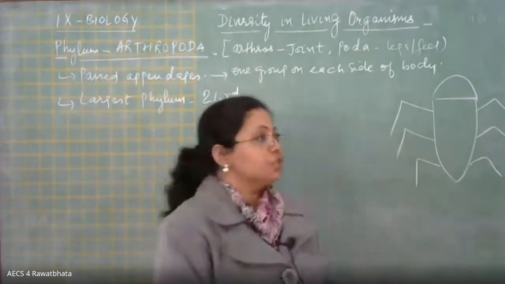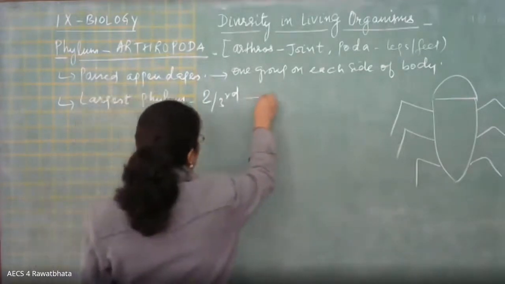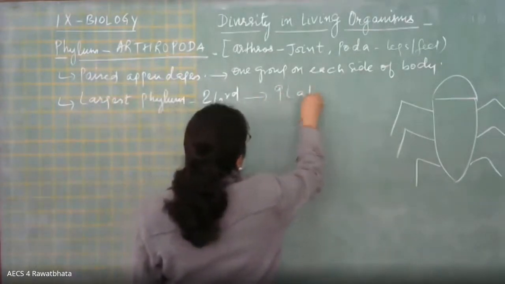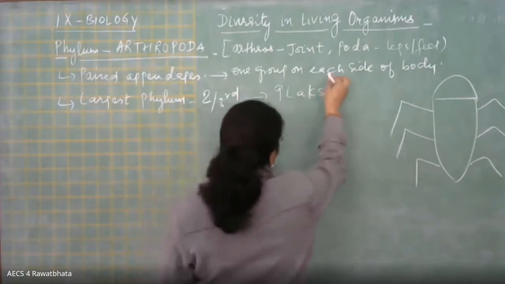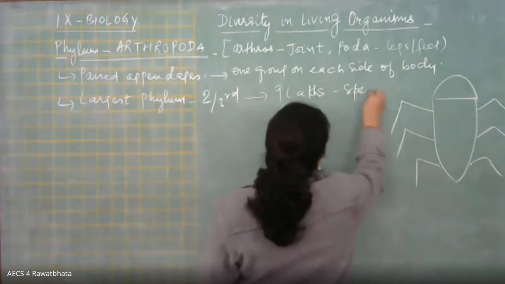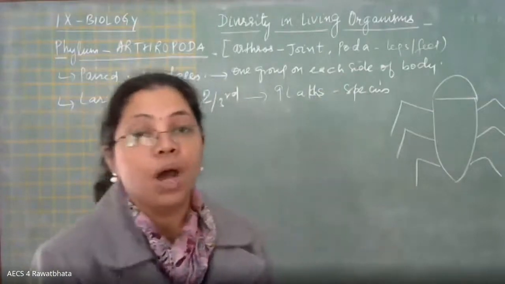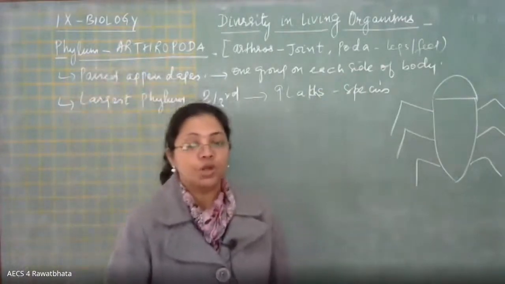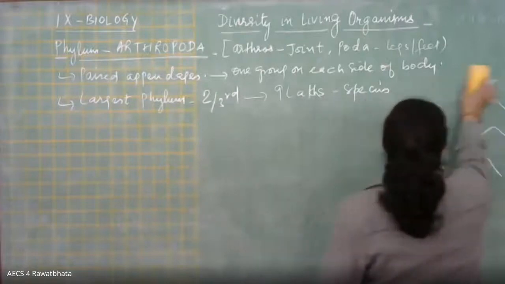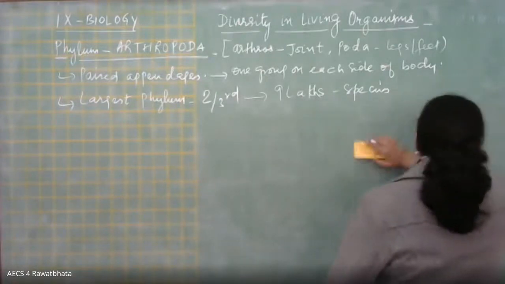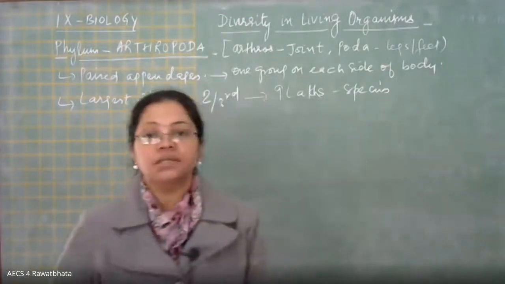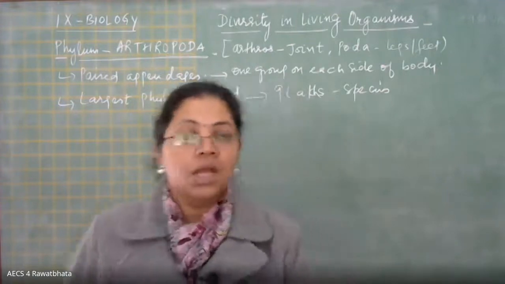And almost, if we just go for the number, then about 9 lakhs species alone are found in this group Arthropoda. So do remember, from this kingdom Animalia, the largest phylum is Arthropoda.